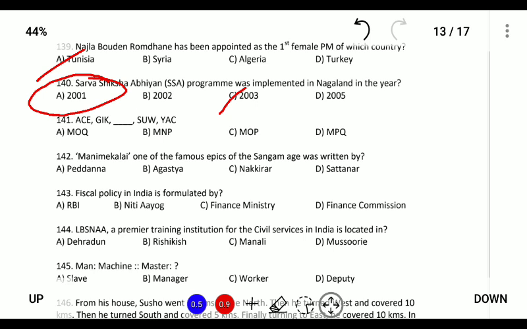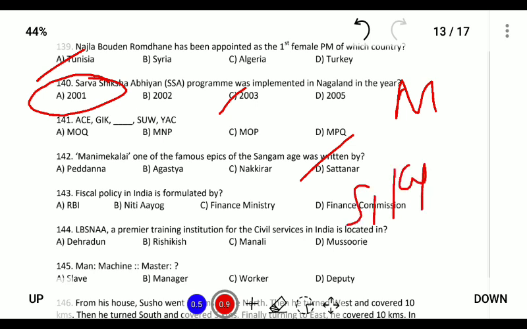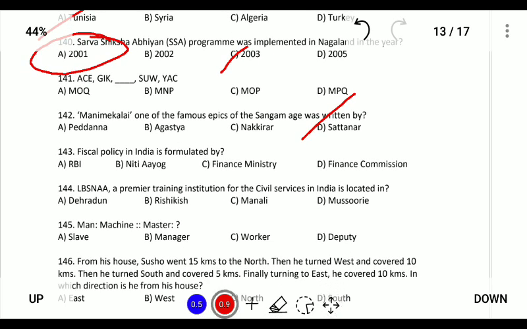Next, 142. Manikya Malai, one of the famous epics of the Sangam age, was written by. So this was written by Satanar. There are many epics of the Sangam age. One is the Manikya Malai, second is the Silapatakam, and third one is Shivaka Siddhamani. And much like the Mahabharata and the Ramayana, they are also the epics of the Sangam age. And Manikya Malai was authored by Satanur.